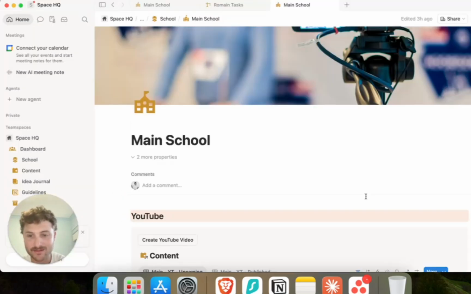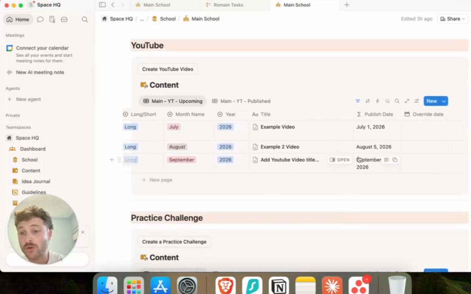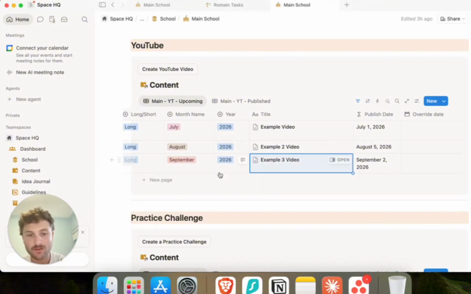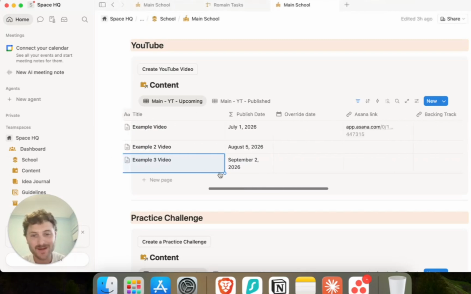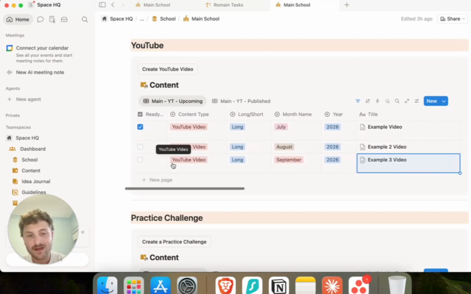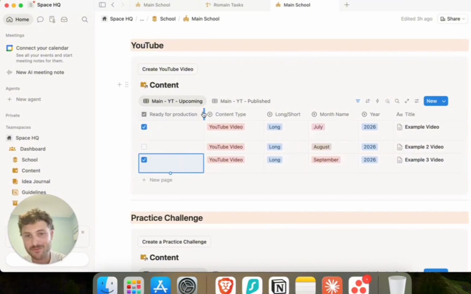As you can see here, the publish date is automatically calculated based on the custom publishing rules on month name and year. Let's write down a title, for example, free video. Once the content is ready, you can add some information here, of course, but when it's ready, I simply check ready for production.